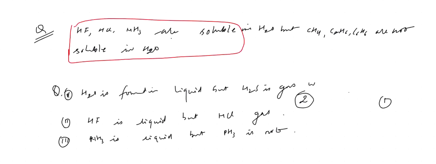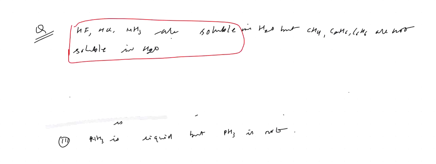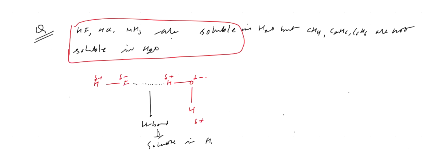Let us have a look. One second, let me erase. So you see, this is HF, then you can write HOH. This is positive, this is negative, this is positive, this is negative, this is positive. What will happen? That is the force of attraction between the hydrogen atom of one molecule with the most electronegative atom of another molecule. That is an H bond. Since it is able to form an H bond, it is going to be soluble in water. Are you able to understand this? Okay.